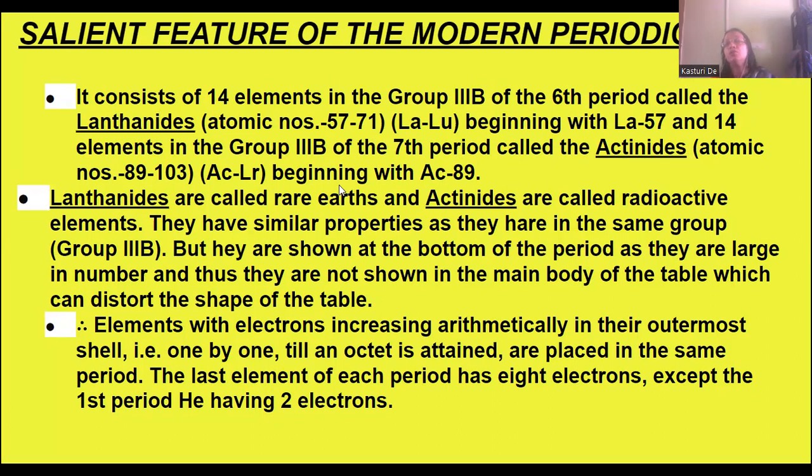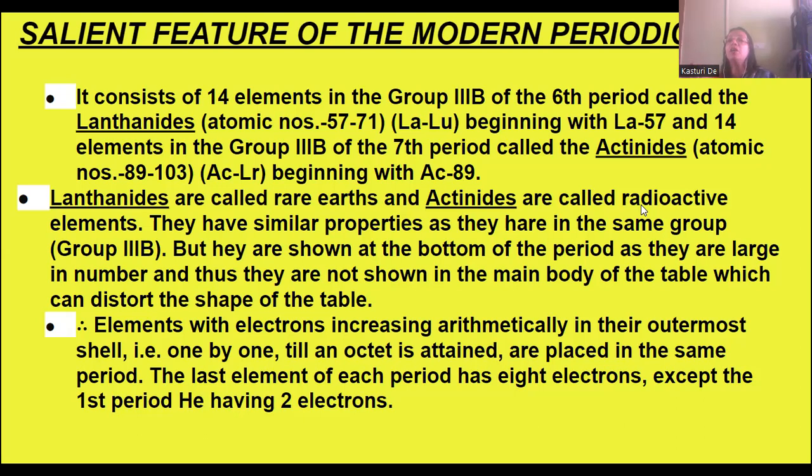I'll tell you. Lanthanides, their atomic number ranges from 57 to 71. Their names start with LA to LU, like that. They begin with atomic number 57. LA starts with 57. And there are 14 elements present in the lanthanides group.